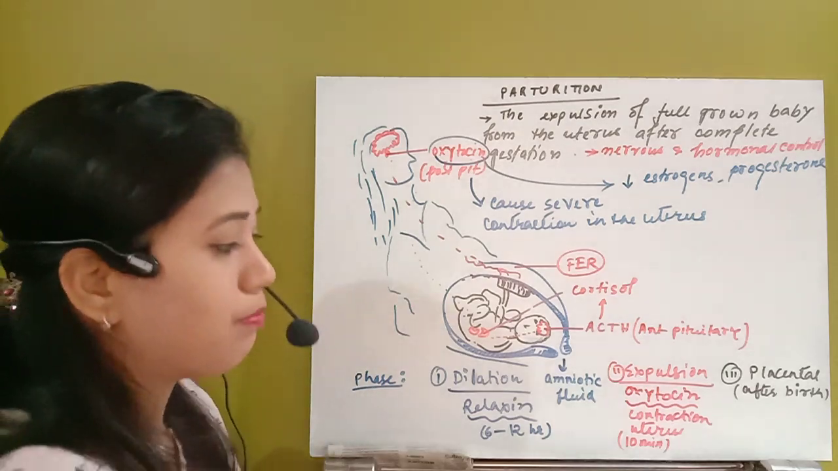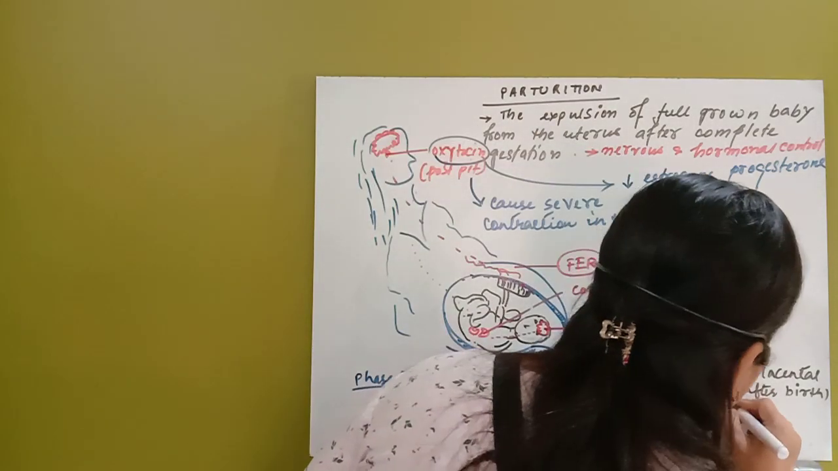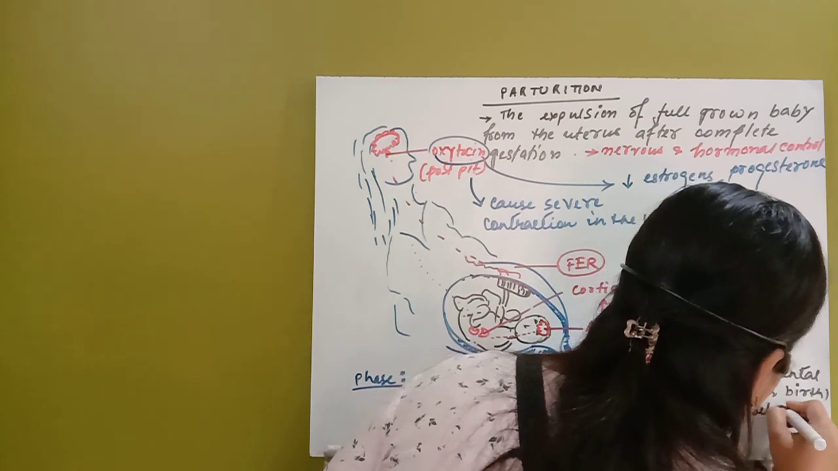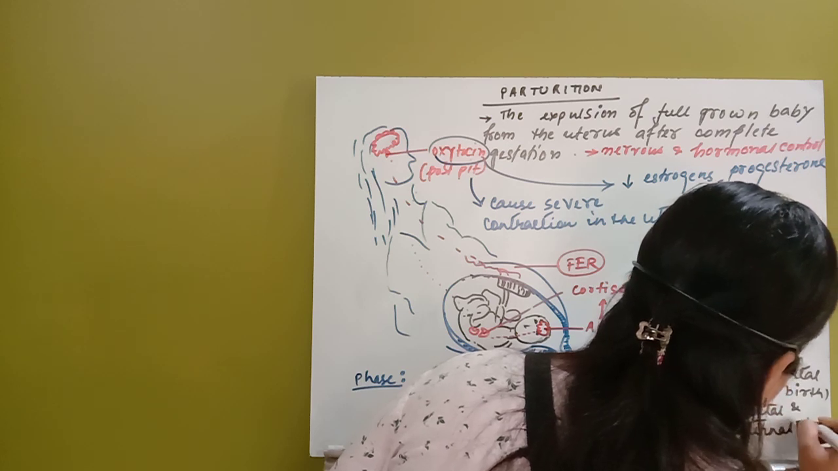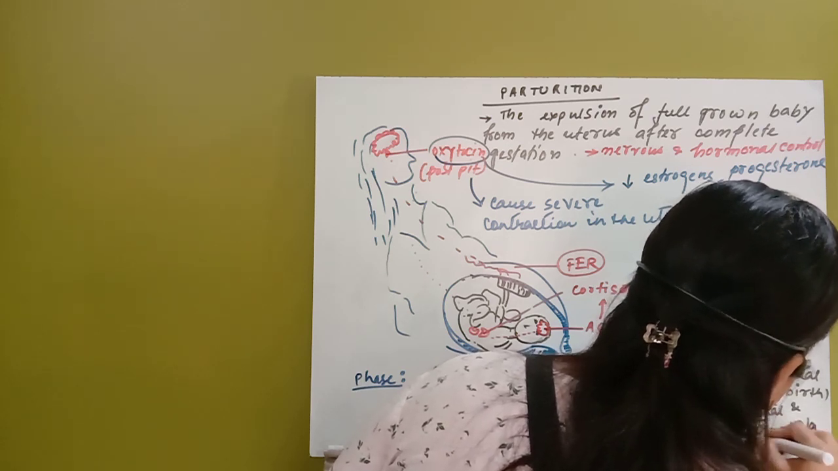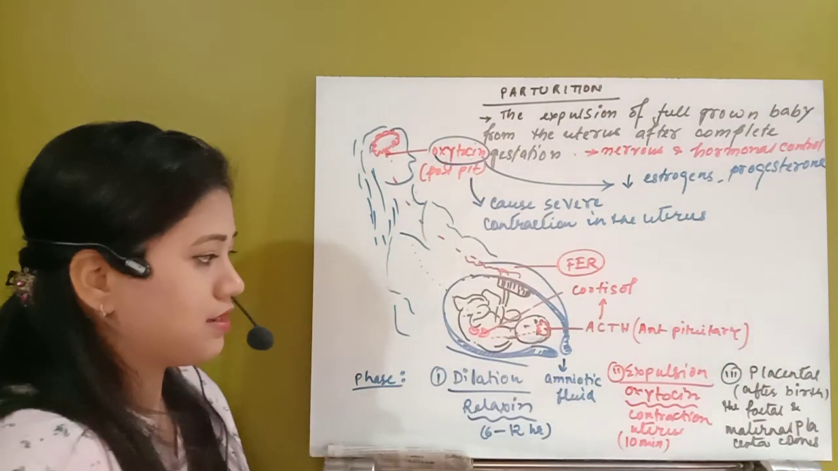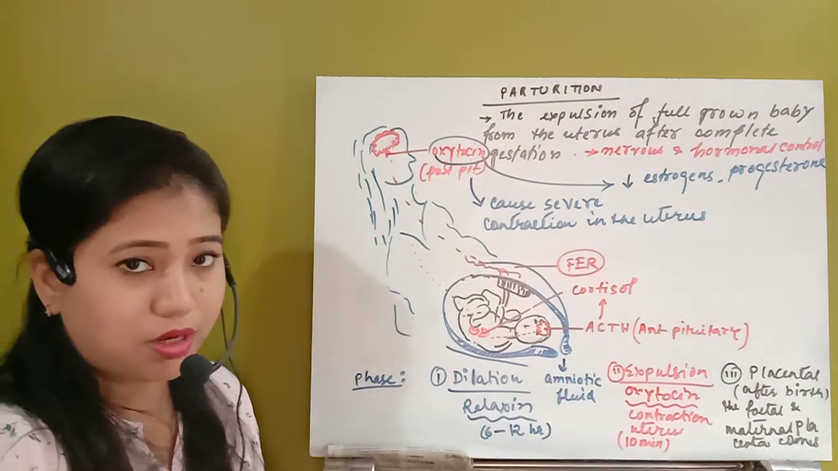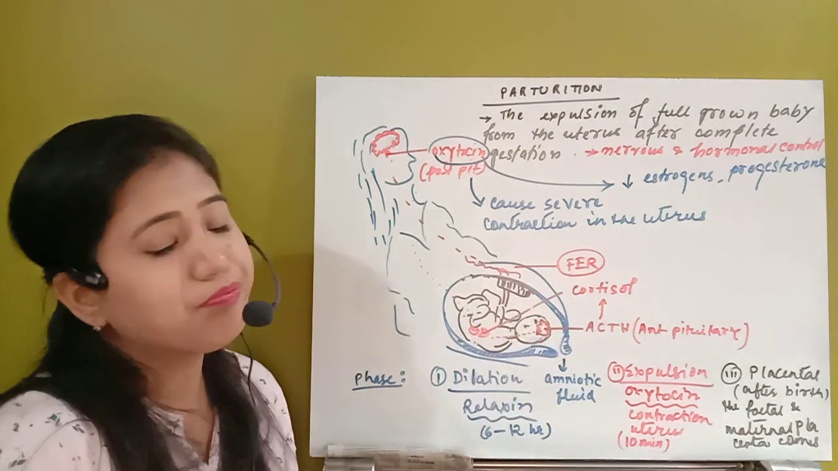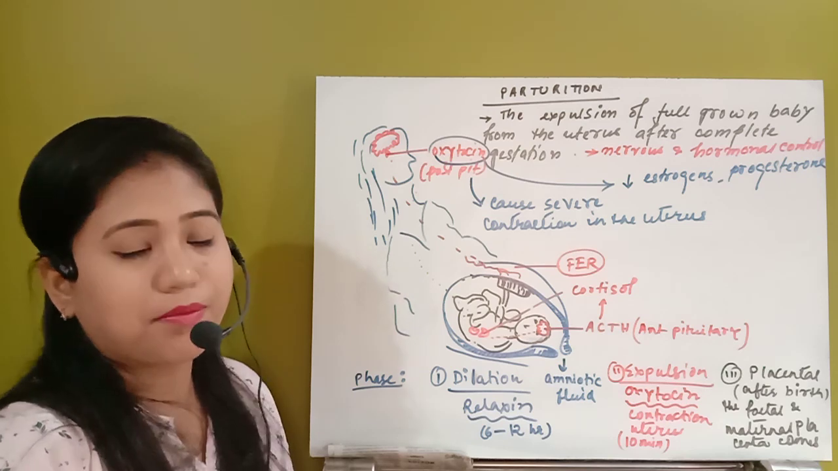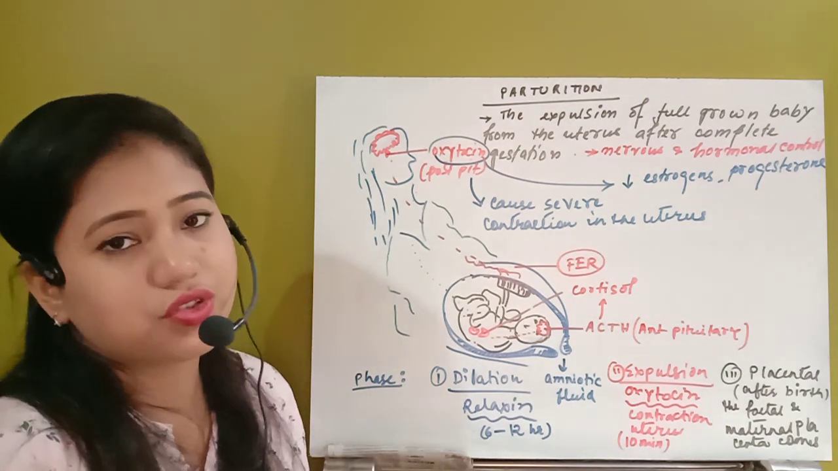So what happens in the placental phase? After the birth of the baby, the fetal and the maternal placenta come outside. After the removal of the baby from the mother's body, the remaining part of the placenta, all of the fetal as well as the maternal placenta, will come outside. So just see, this is the process of parturition.